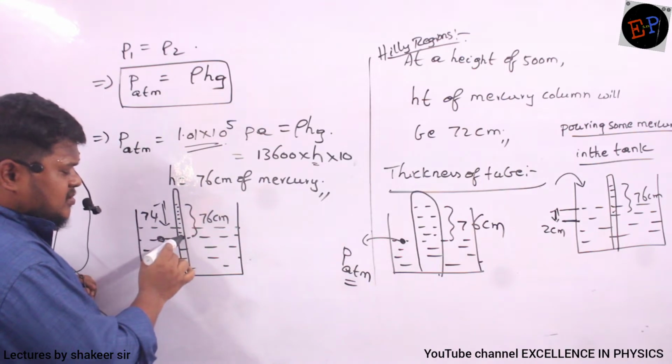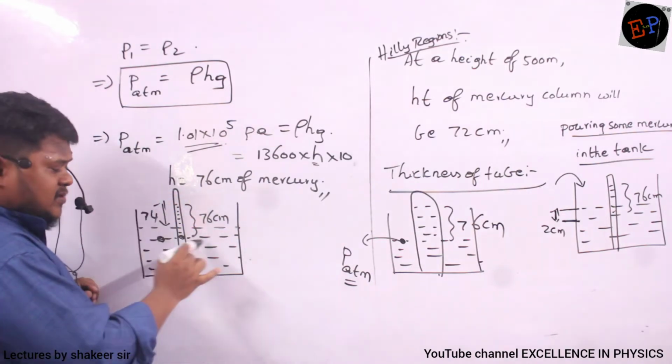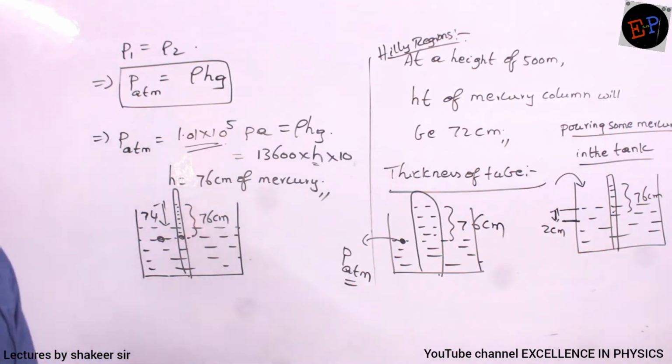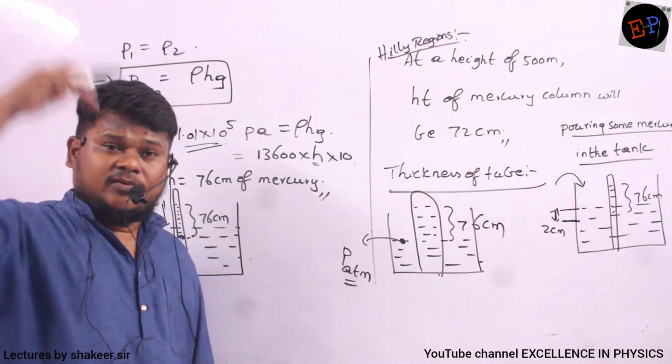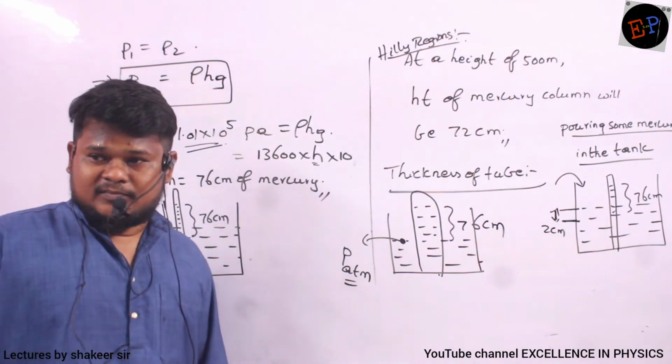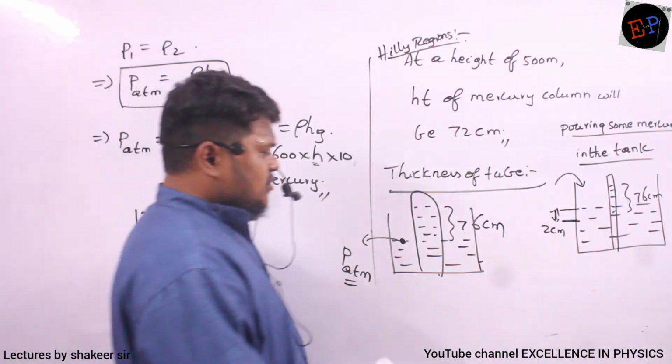At this point, who is giving the pressure? The mercury column above the mercury surface inside the tank. Are you able to understand? We take the mercury column from the upper level, not from the lower level. Is it clear?